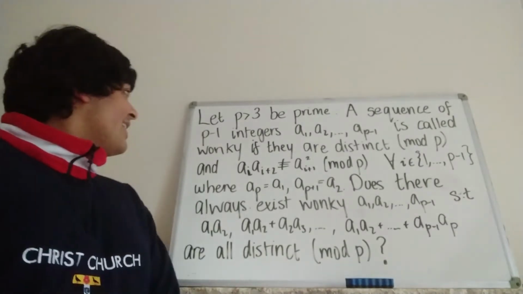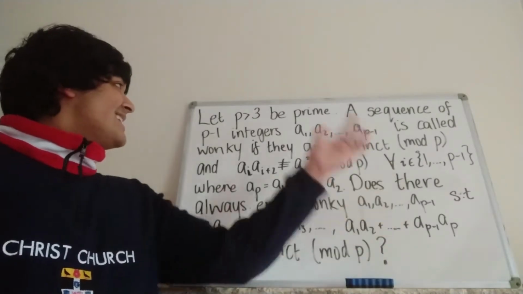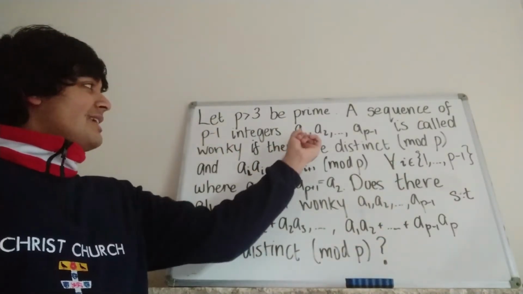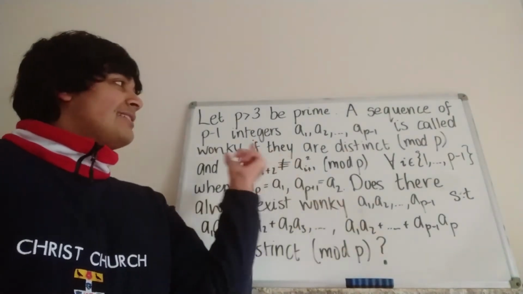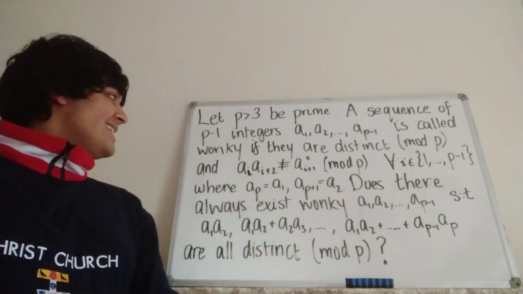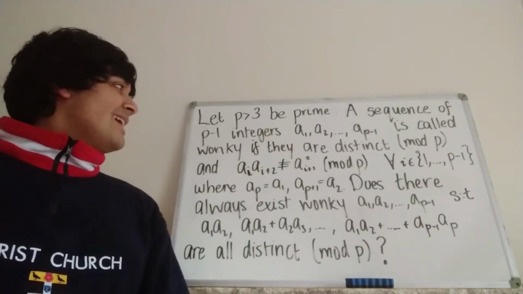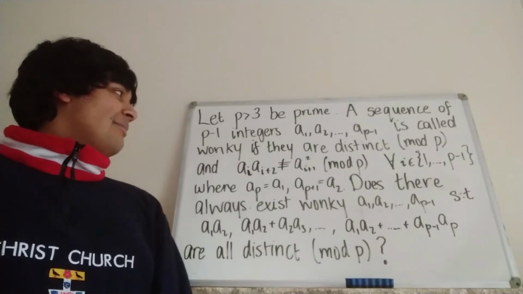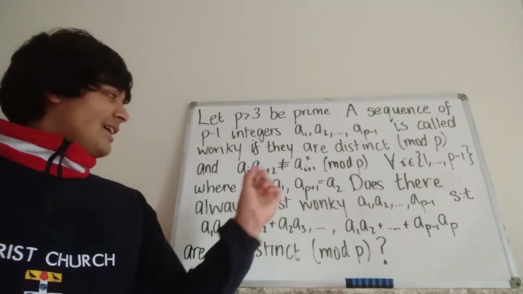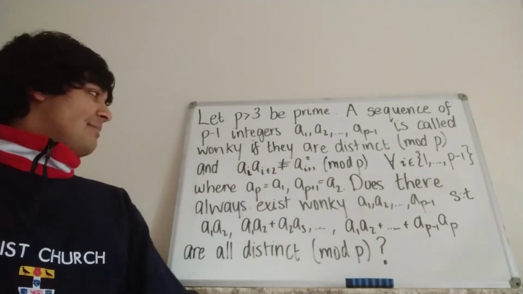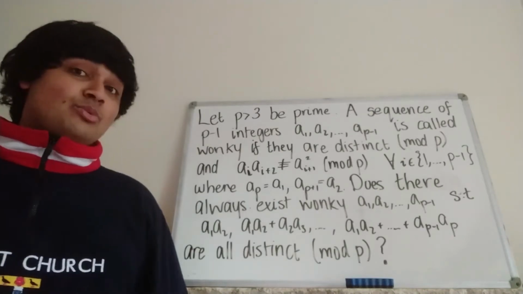go over a solution. Okay, so we have p being bigger than 3, a prime number, and we say that a sequence of p minus 1 integers, a1, a2, all the way up to ap minus 1, is called Wonky if they are distinct mod p. And they also satisfy this condition that ai times ai plus 2 is not congruent to ai plus 1 all squared mod p, and that holds for all i. And just to account for the cases where i is p and p plus 1, we define ap to be equal to 1 and ap plus 1 to be equal to 2.